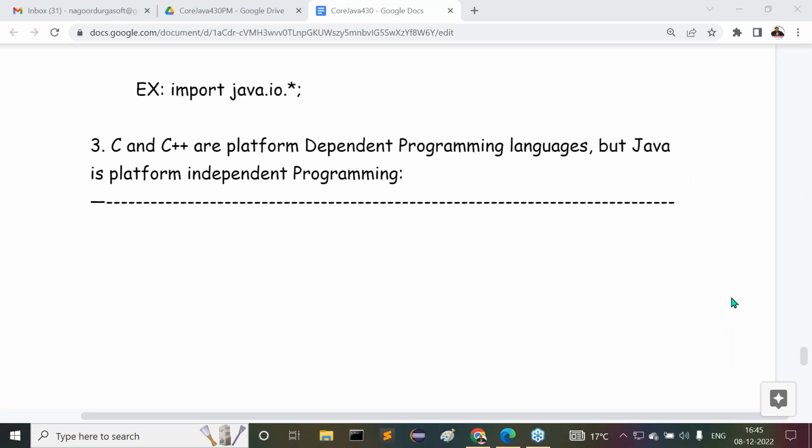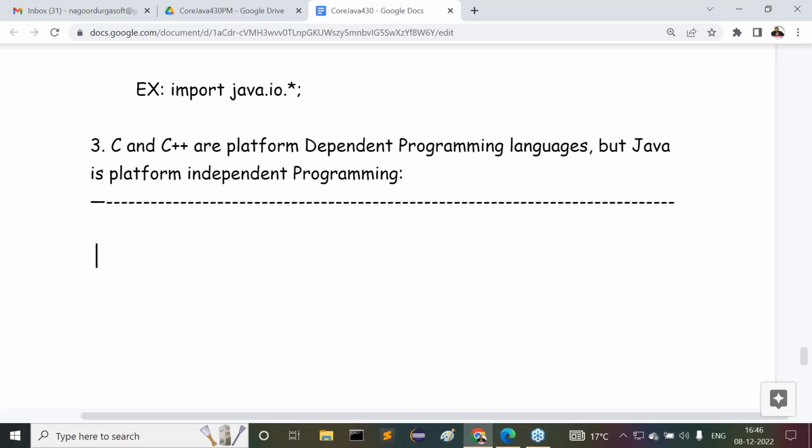The first one is C and C++ are static programming languages, Java is a dynamic programming language. The second point is that a preprocessor is required in C and C++, but a preprocessor is not required in Java.